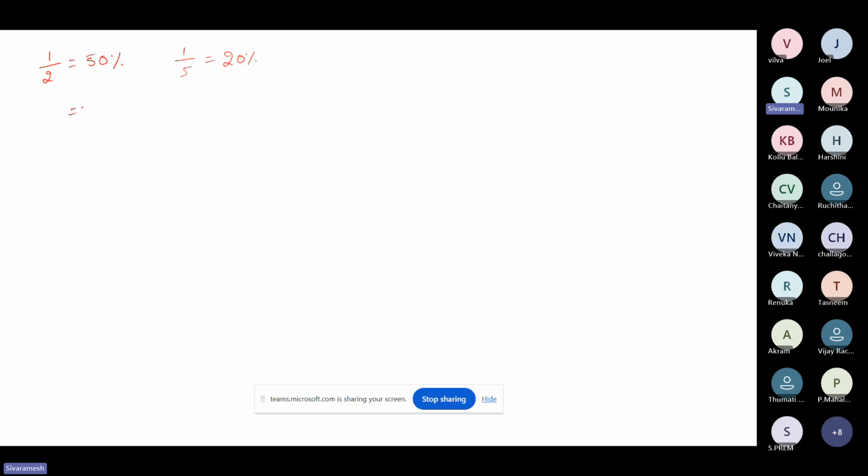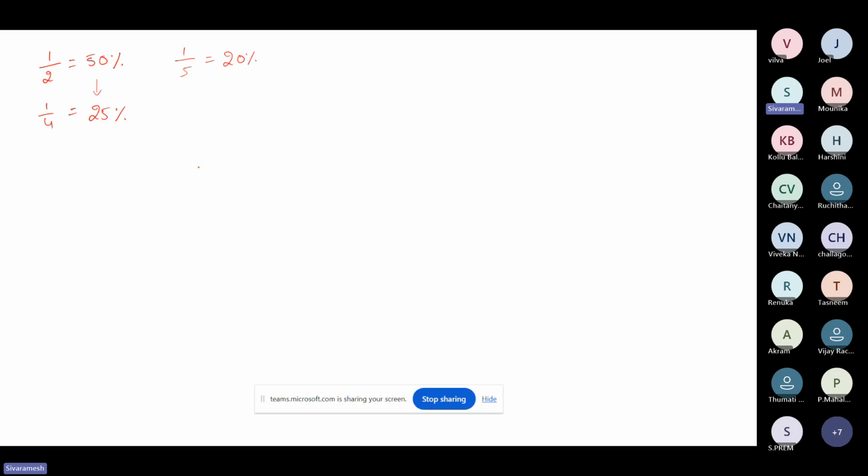What is half of 50? I'm writing it here. Half of 50 is 25%. When you make half of 50, it becomes 25%. In a similar way, you have to make half of 1 by 2 on the other side as well. So half of 1 by 2 is 1 by 4. You might be getting doubts, sir, how half of 1 by 2 is 1 by 4.